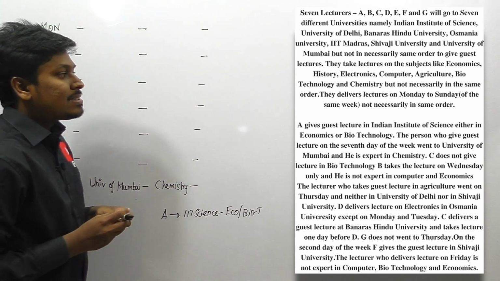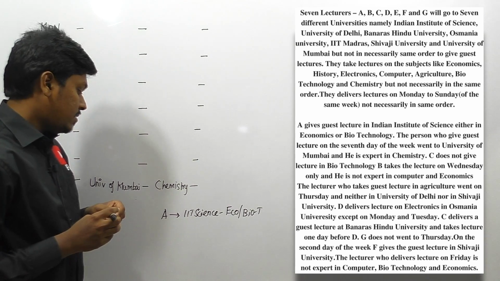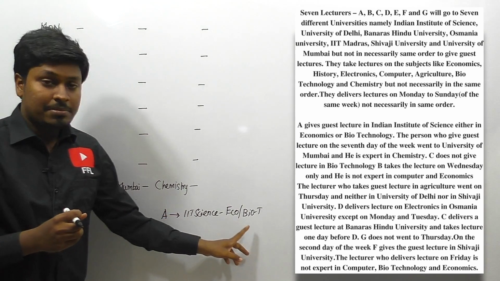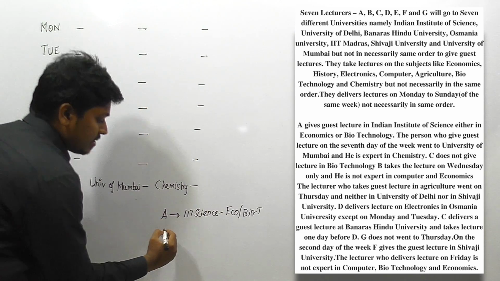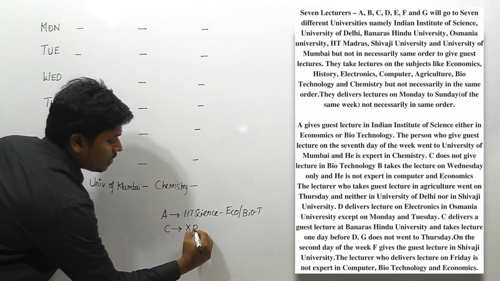Okay friends, C does not give a lecture in biotechnology. Friends, listen here. A is either economics or biotechnology. Now they are saying that the person C does not give a lecture in biotechnology. So let me take it as a clue that C is not biotechnology.